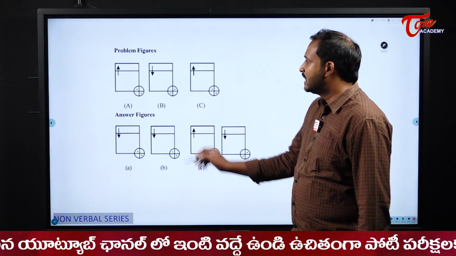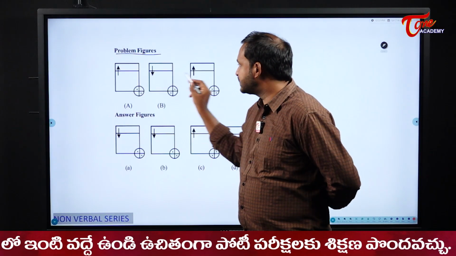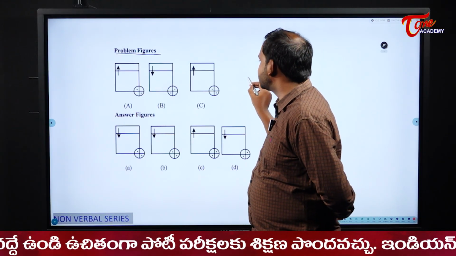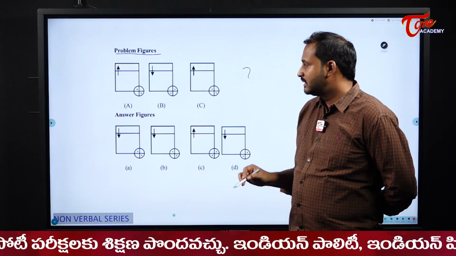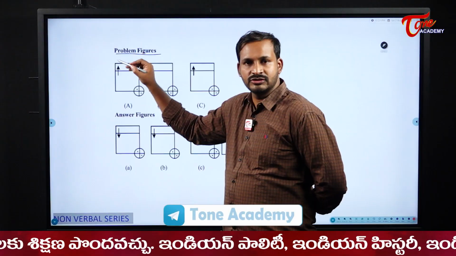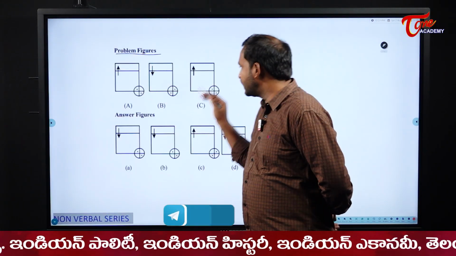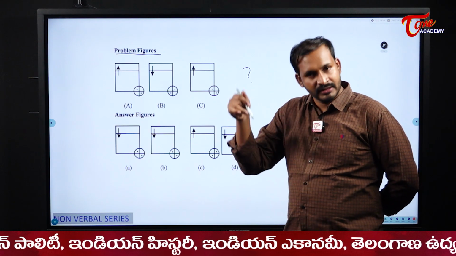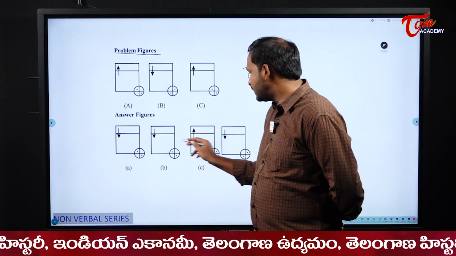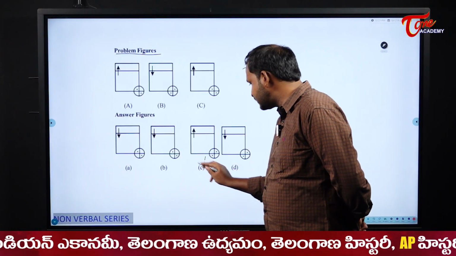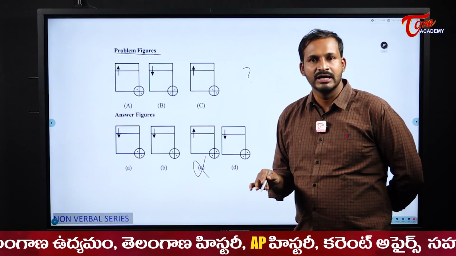Now see here students, this is the problem figure they have given me. Please observe, I need to tell what comes after this figure. First the arrow is showing upward, next it is showing downward, next it is showing upward. In this manner, next the arrow should show the downward direction. Now see here, in these 4 options, C is not our answer by default. Why? Here the arrow is showing the upward direction.